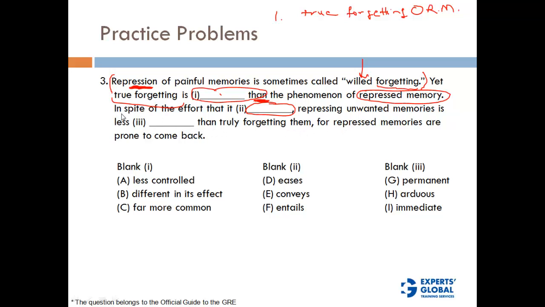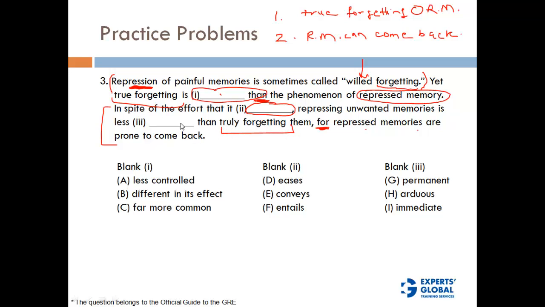So again it is pointing out a difference between true forgetting and repressed memory, because this "for" here means because repressed memories are prone to come back. So one fact that we know is that repressed memories can come back, and that is probably not the case with true forgetting, because it's truly forgetting. So that means those memories will never come back.